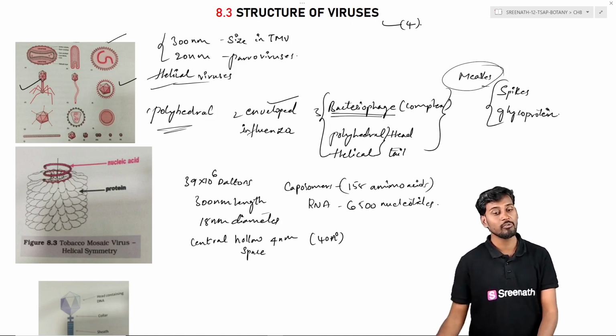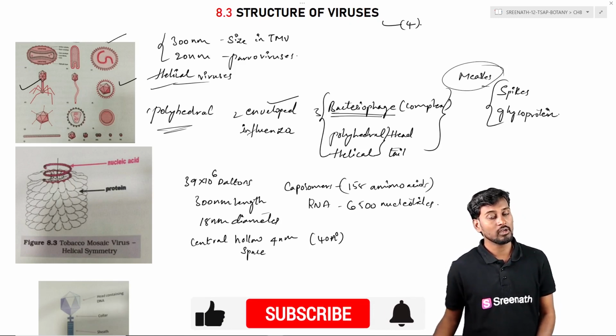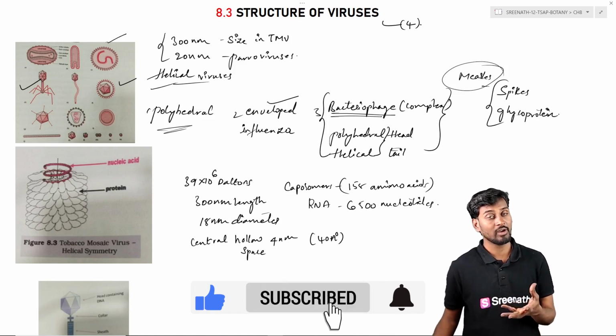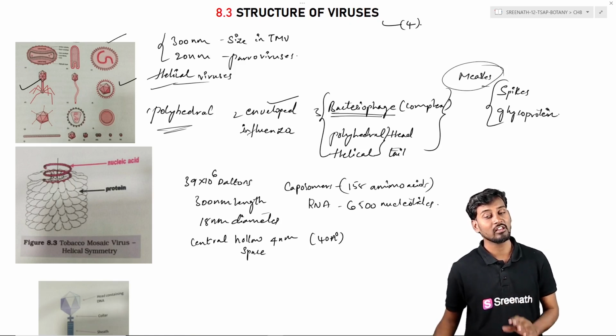In case of shape, we can see helical symmetry, polyhedral symmetry, enveloped viruses which have a polyhedral capsid covered with an envelope, and some showing complex symmetry.